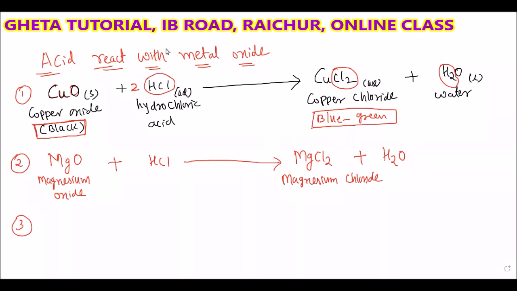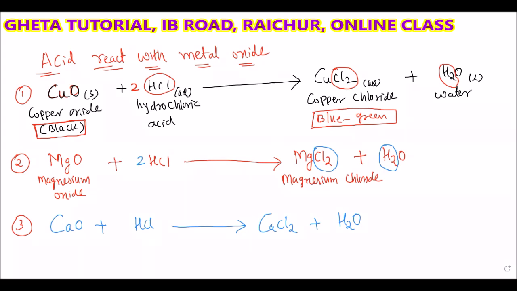Third example: calcium oxide. Balancing this, here we have two atoms of chlorine and here two atoms of hydrogen, so here also will come 2HCl. Calcium oxide reacts with hydrochloric acid. What is the product you will get here? CaCl2 plus H2O.